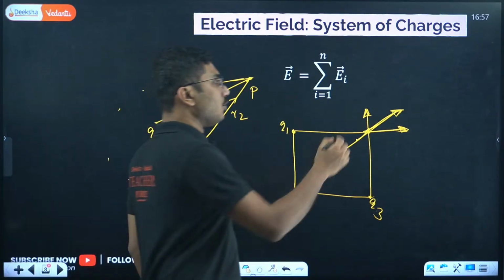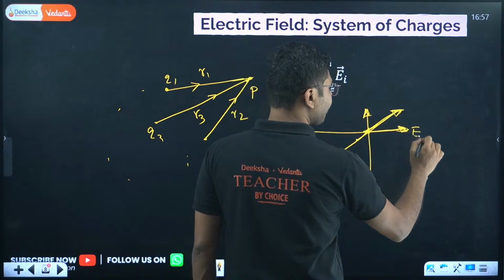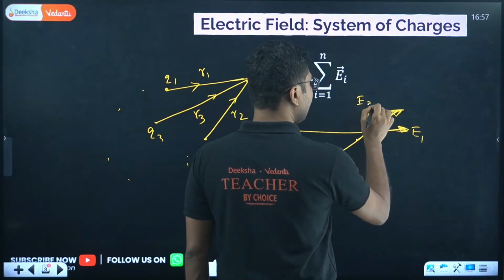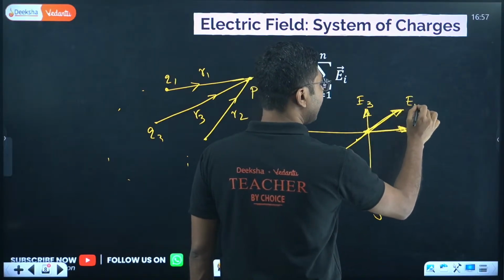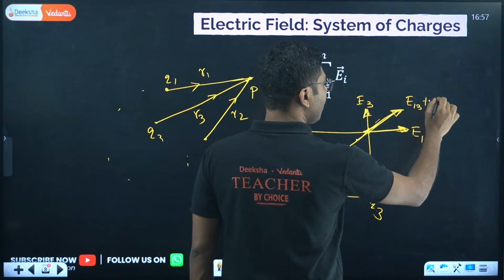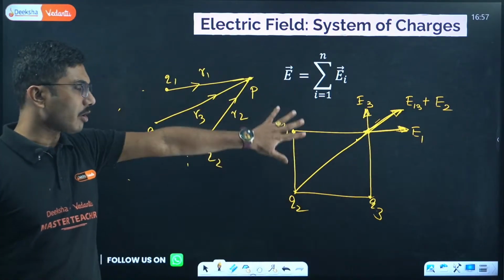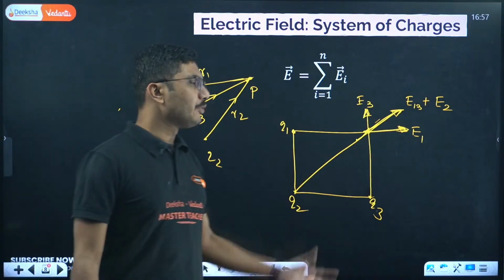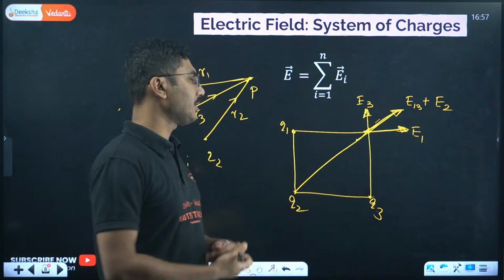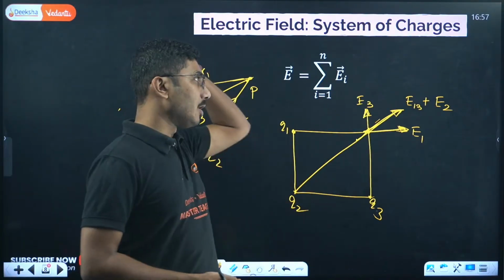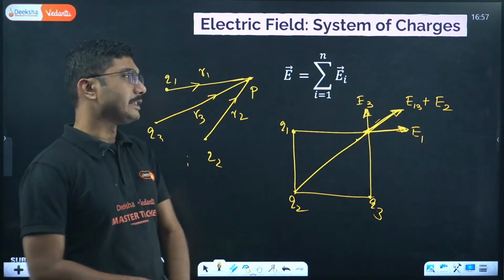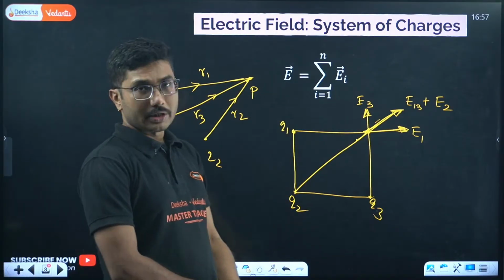So you find the electric field E1, you find the electric field E3. E1 and E3 are basically in the same direction. So for that you have to add E2 with this. This is the general structure for these kinds of questions. We will solve these kinds of questions in a future lecture, not today. Today we are only discussing theory, so that's why we are not discussing them.